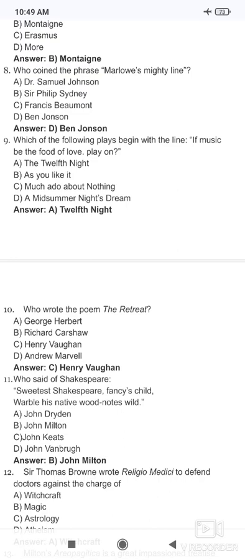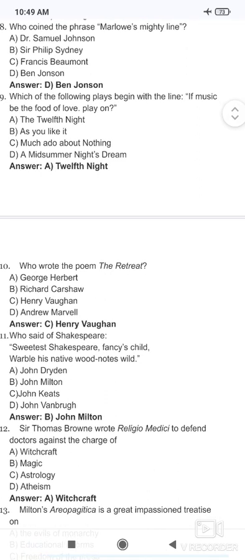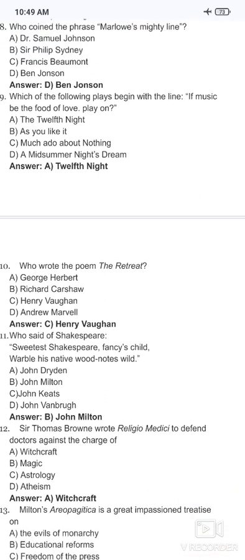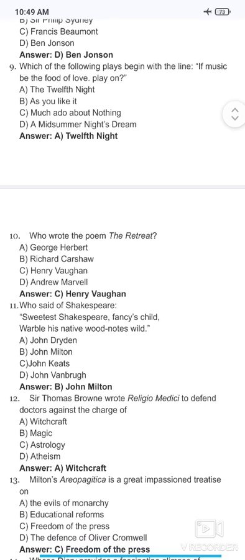Next, question number 9. Which of the following plays begins with the line, if music be the food of love, play on? Everyone knows that it comes from Twelfth Night by William Shakespeare. This line, if music be the food of love, play on, is from Twelfth Night.